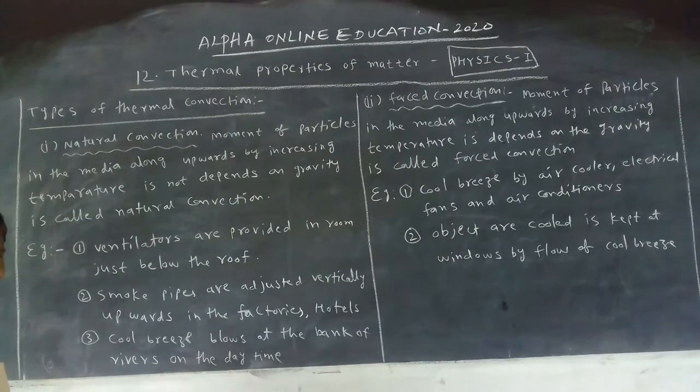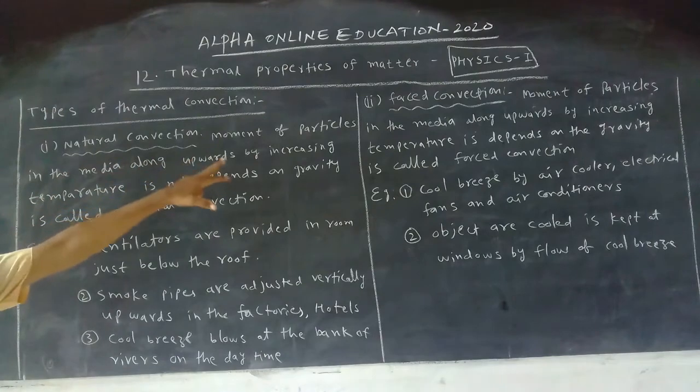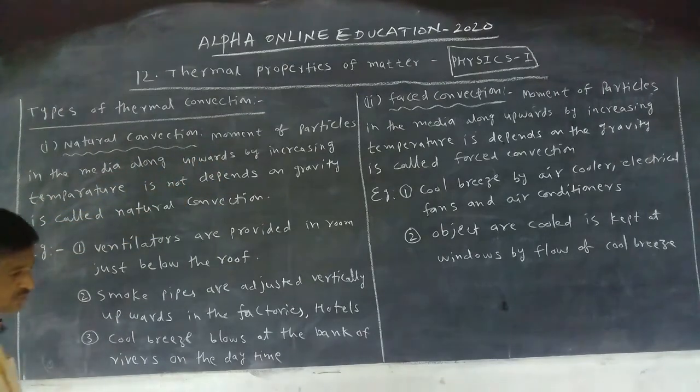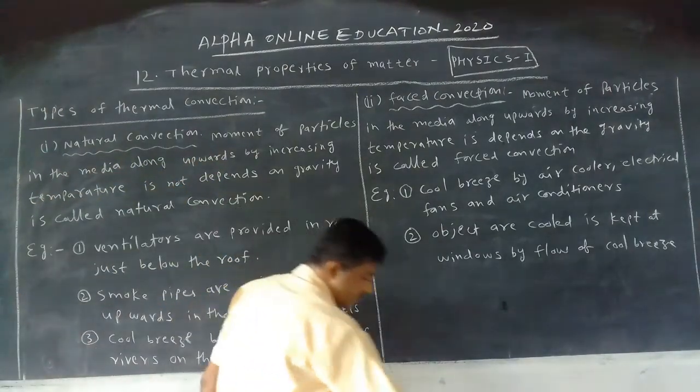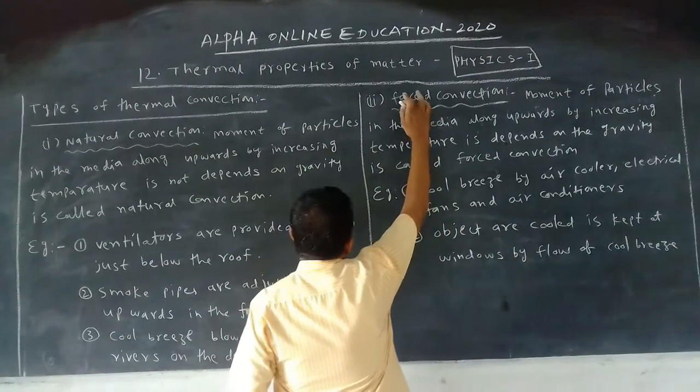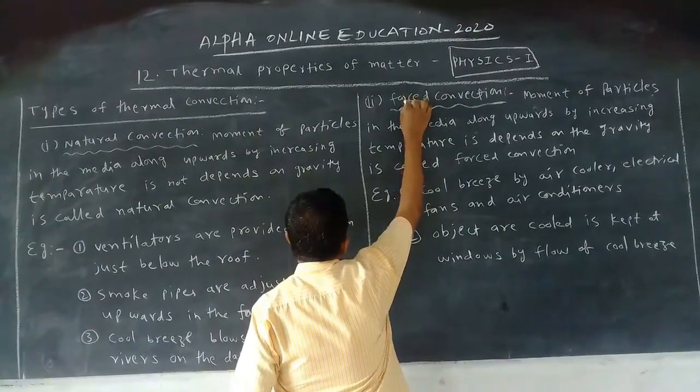Now here, this thermal convection is of two types. One is natural convection, another one is forced convection. What is the next one? Forced convection.